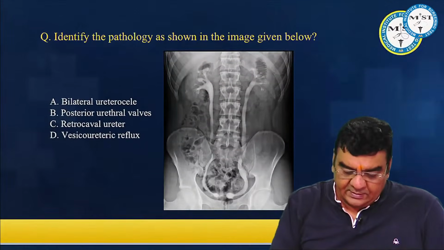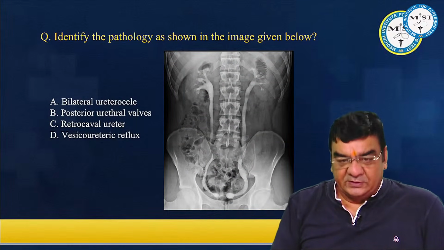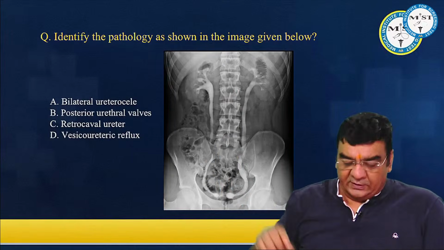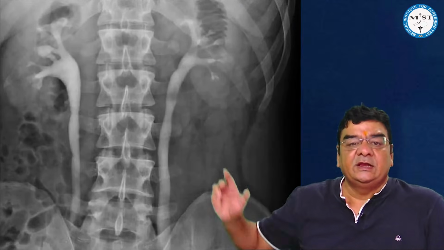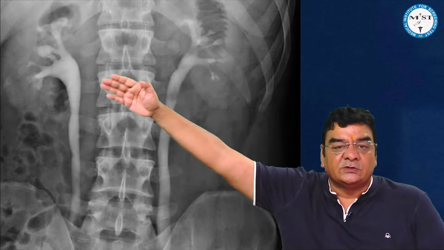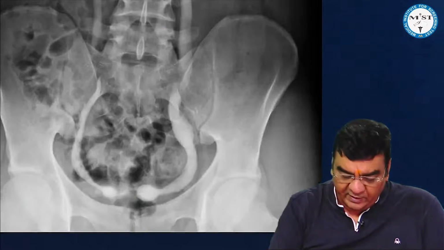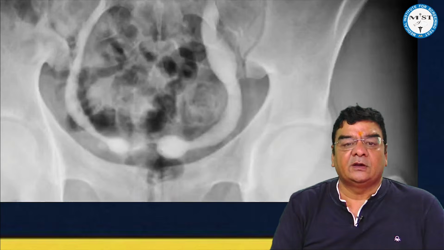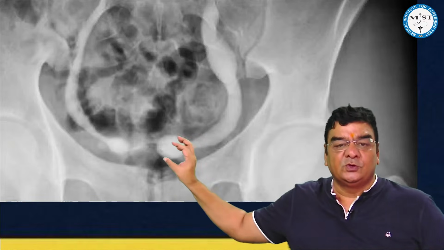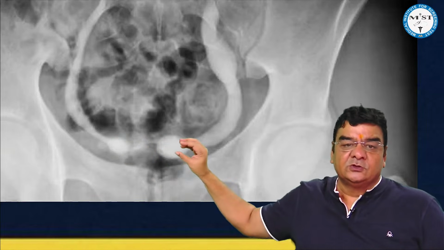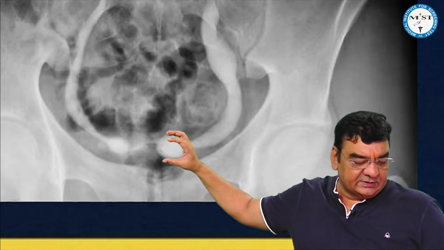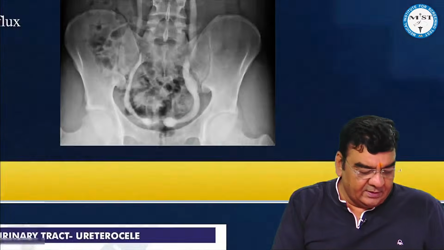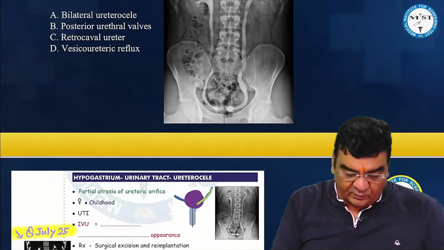Right. Now, another image-based question: identify the pathology. If we take a look at this image, definitely here we can see that this would be intravenous urography or intravenous pyelography. And in the lower part, we are able to see these two laddus here. So this looks like a cobra head or adder head appearance. And now let's take a look. What were the options here?